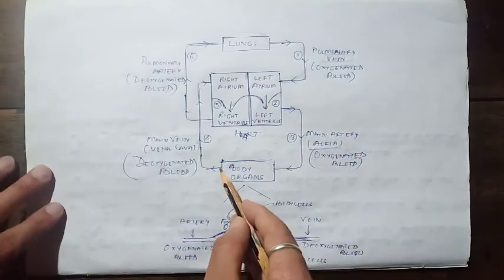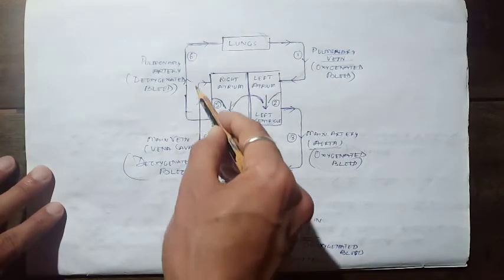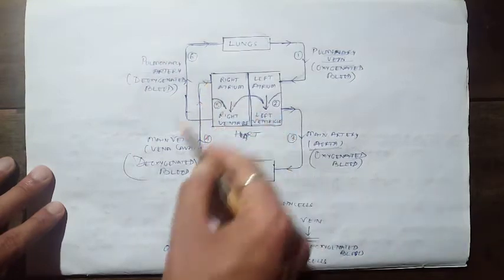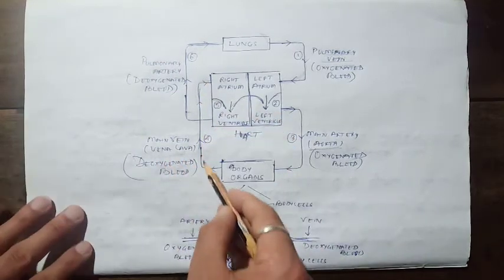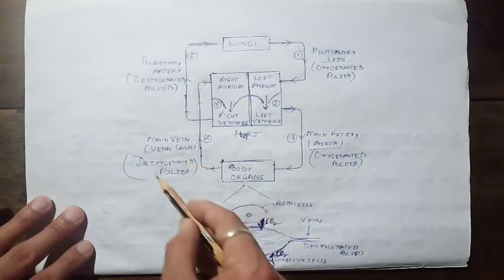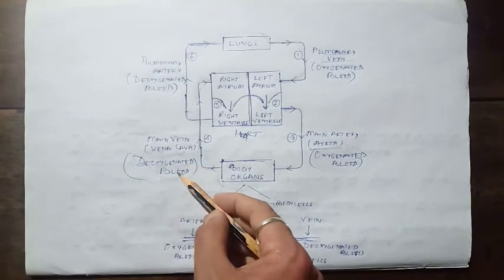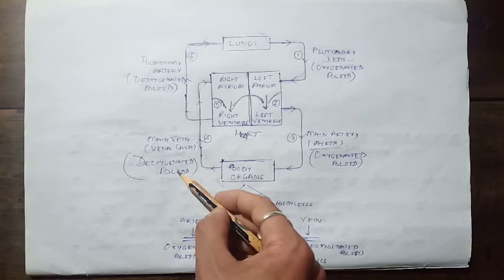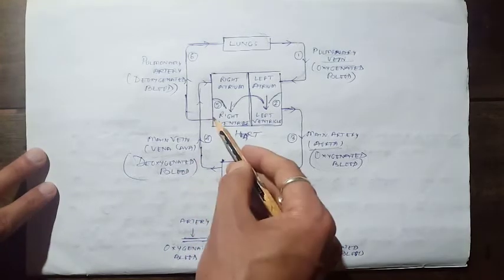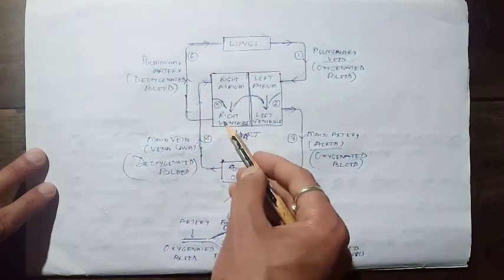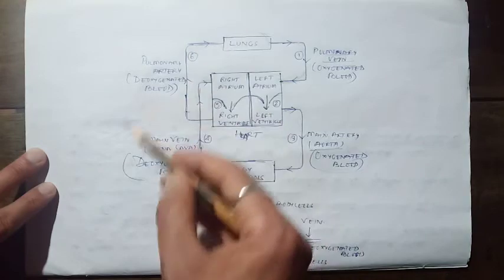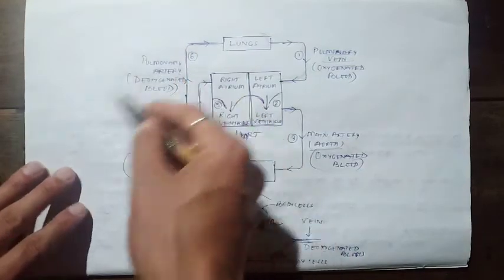Then we have another tube, the main vein, which is also called the vena cava. This tube carries deoxygenated blood, the blood which is devoid of pure oxygen and rich with wastes. We have this tube which connects our heart and this lung. This tube is called the pulmonary artery, which also carries deoxygenated blood.